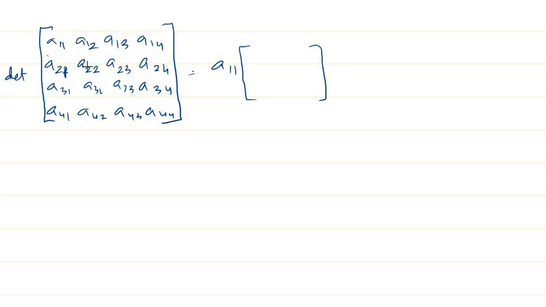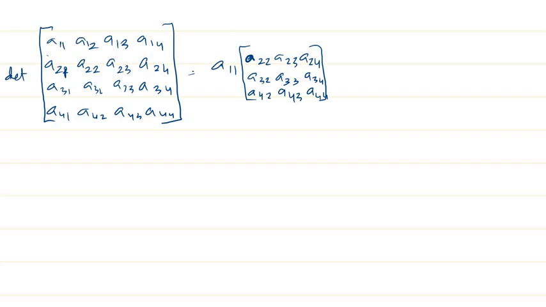The remaining part is this matrix: a22, a23, a24, a32, a33 and a34, a42, a43 and a44, the determinant of this matrix. So I'll write something like this. It is equal to a11 times the determinant of this matrix.